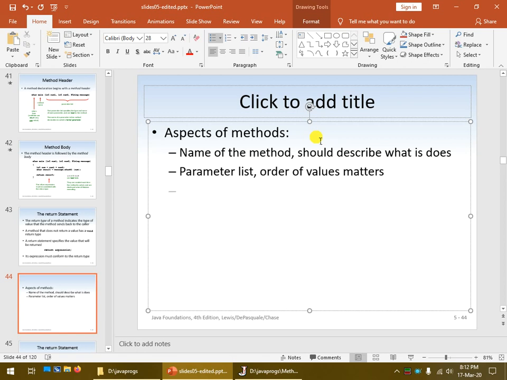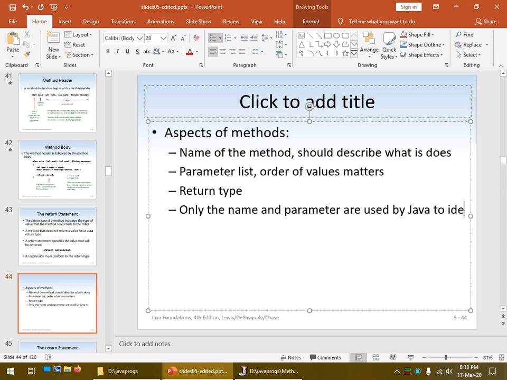The last one is the return type. So the return type is what is actually getting returned by that method. So those are the aspects of the methods. The most important thing about this is that only the name and parameter list are used by Java to identify the method.